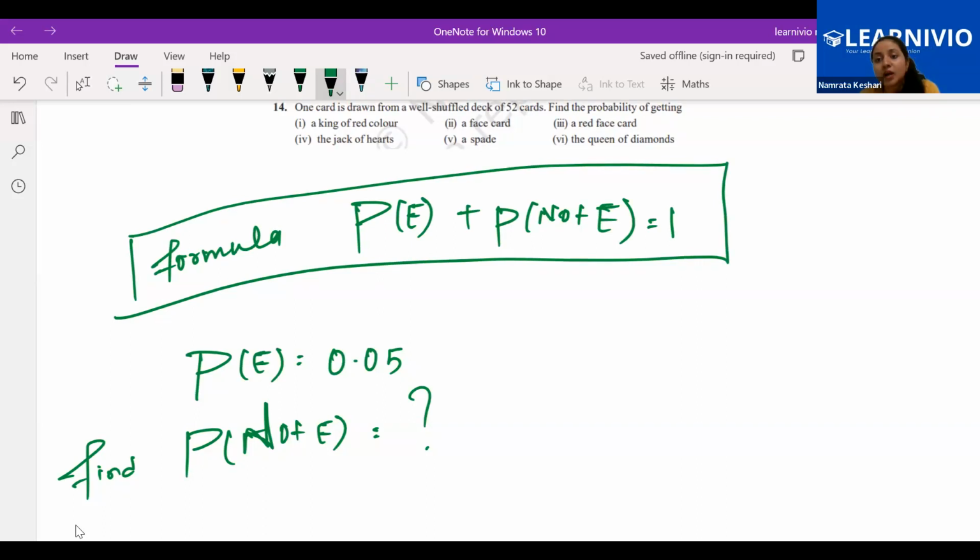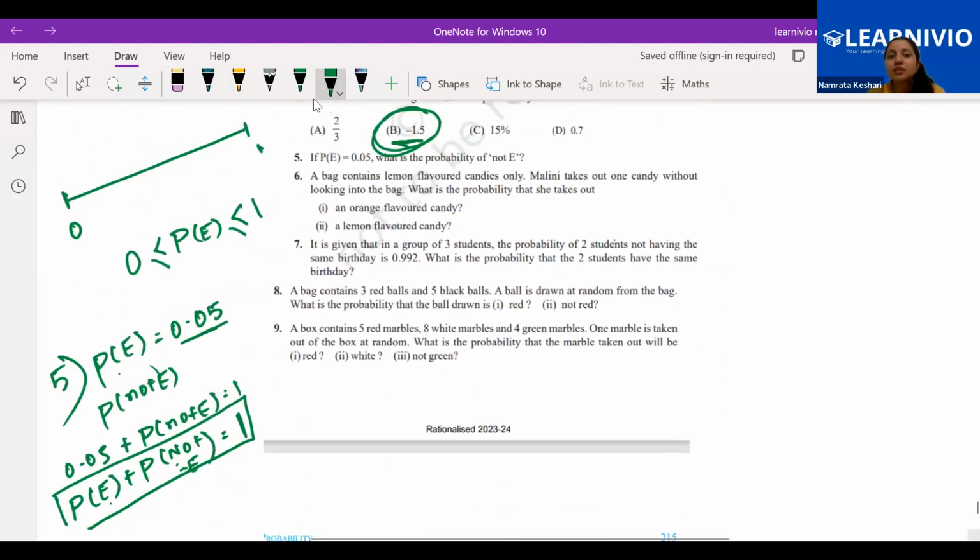Okay, let's continue. So we are done with question number 5. Now all the questions after that are based on favorable outcomes by total outcomes. Okay, let's read question number 6. A bag contains lemon flavored candies. Let me wipe everything over here.